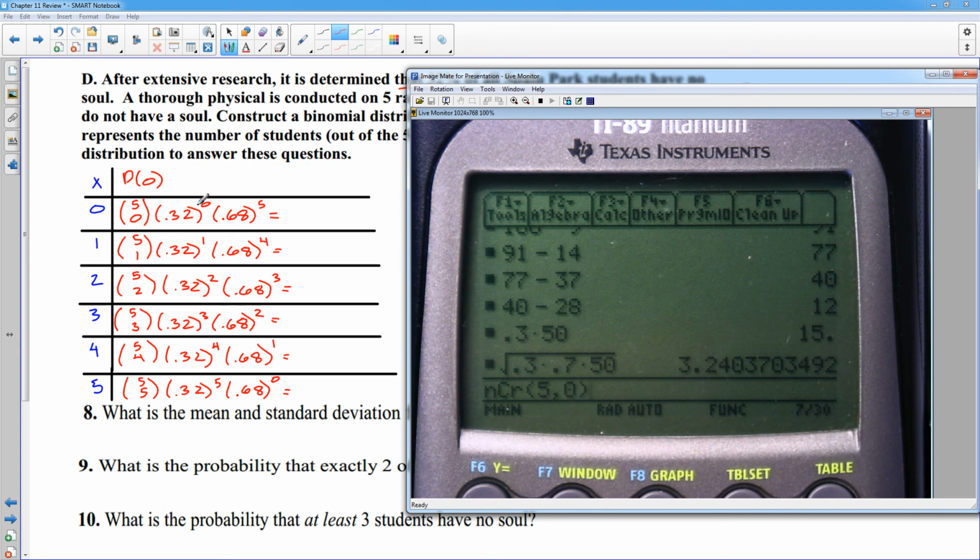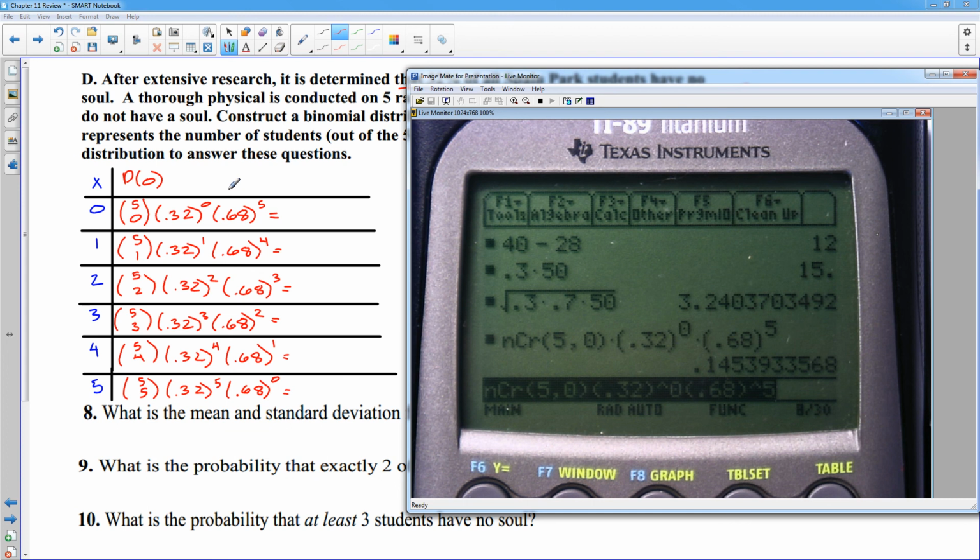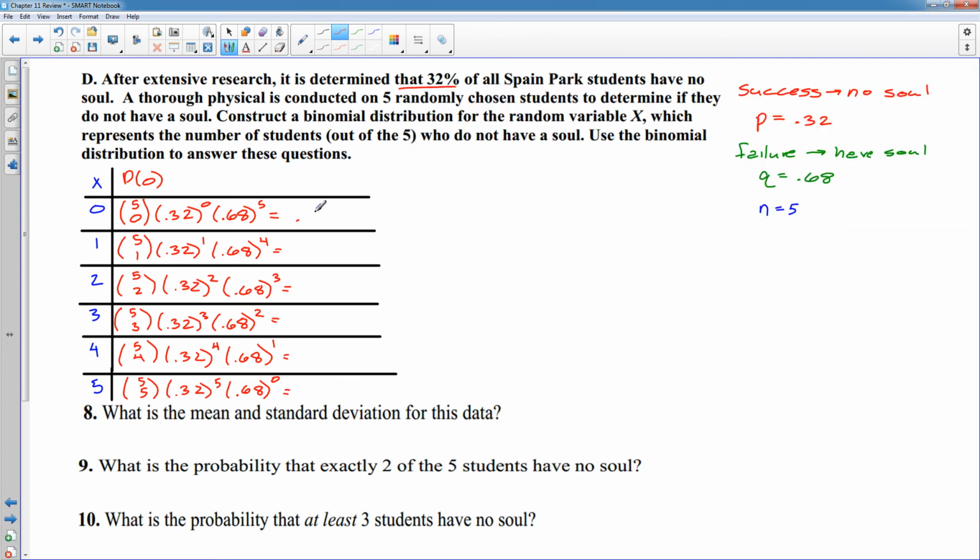Now I need to do 0.32 to the 0 power, and 0.68, between parentheses, to the 5th power. I'll hit enter, and I get my decimal of 0.14, and I'll round this one to the third, 0.145. Good. And then I will punch in the next one.